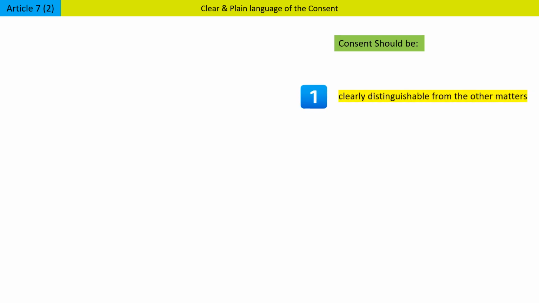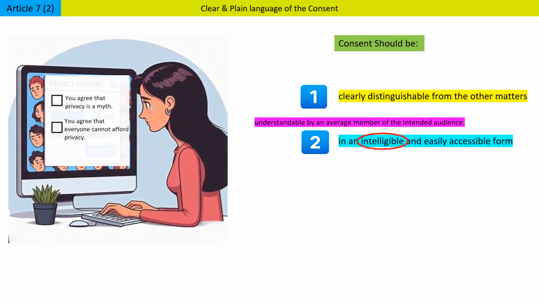Let us now discuss Article 7.2. Article 7.2 states that consent should be clearly distinguishable from other matters, in an intelligible and easily accessible form. That means that language of the consent should be understandable by an average person. Consent should be in clear and plain language.